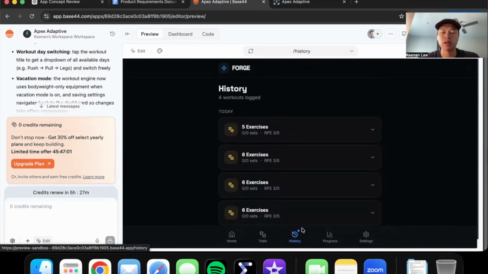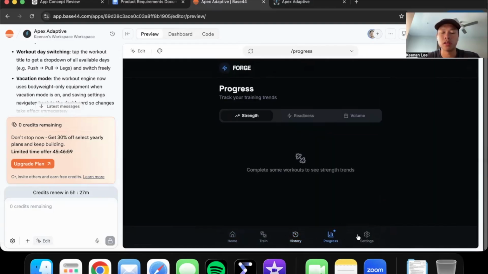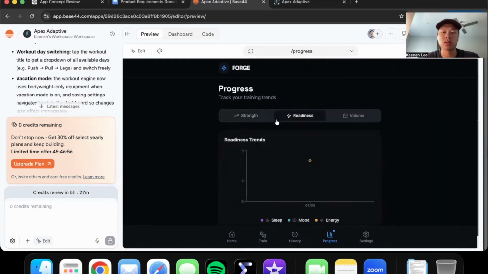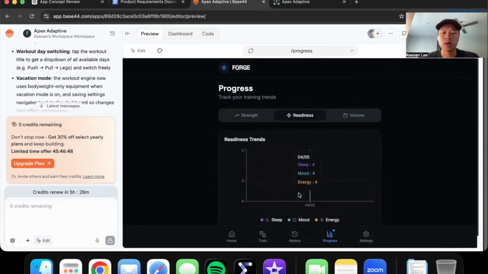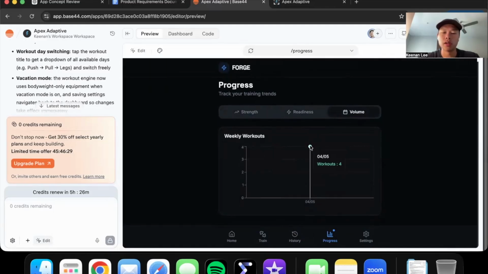All my recent workouts that I played around with are down in history down here. In the toolbar here, it also shows progress. So like strength progress. So if I add weights and enter it, it will show the trend of how strong I got for a week. My readiness, because I entered in 444, this is my day today. I think each day that you log in, it would reset and graph the results on this graph. And then volume, and then it'll use this data to also progress or adapt according to what you need.